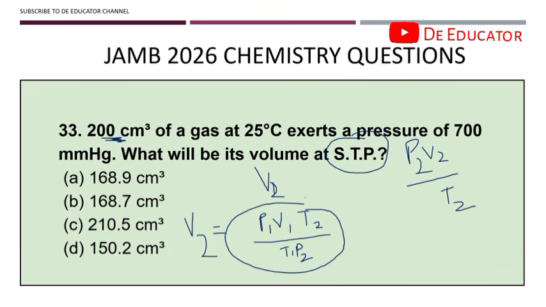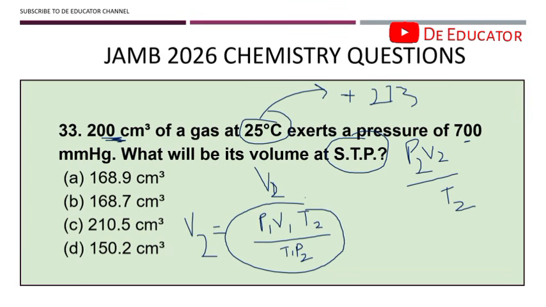So by the time you do all of those calculations, your P1 is 700, V1 is 200. It's already in the question. T1 is 25 degrees Celsius. But something you take note of is that you can't use degrees Celsius to calculate. So you are converting it to Kelvin, and when you are converting it to Kelvin, what do you do? You add 273 to it. That is going to be our T1.